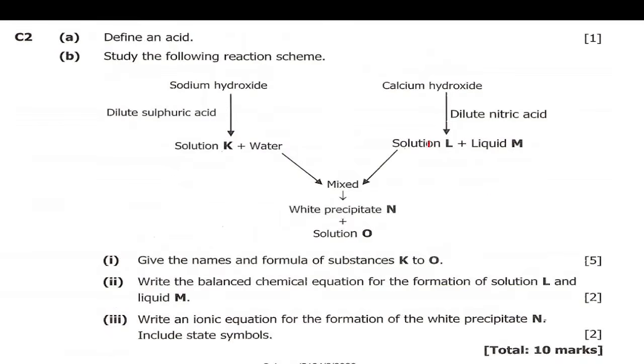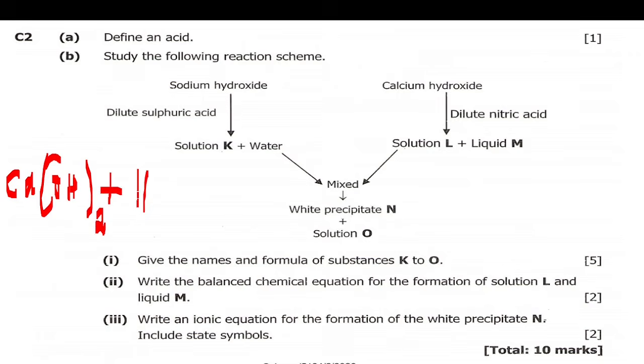Let's answer L. On L, we are told that what is reacting is calcium hydroxide and nitric acid. So calcium hydroxide is Ca(OH)2, with brackets, hydroxide OH and the 2 here, plus nitric acid, HNO3.